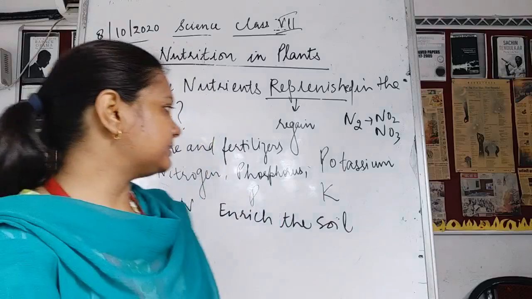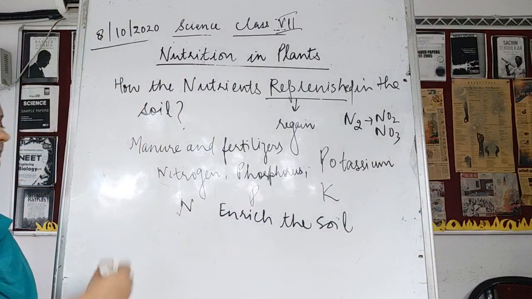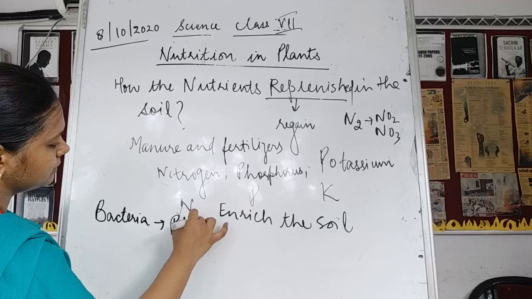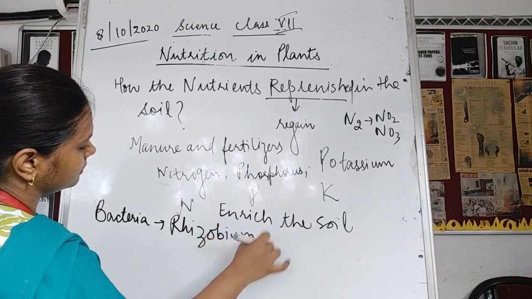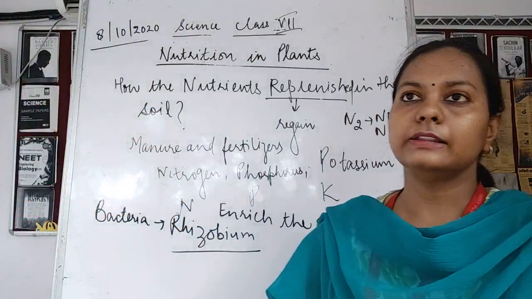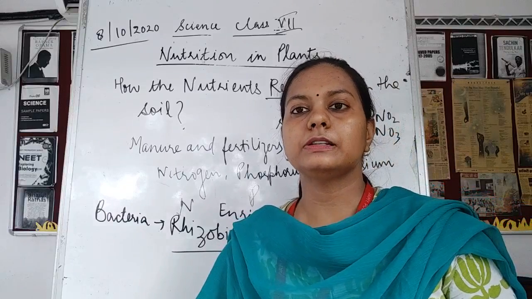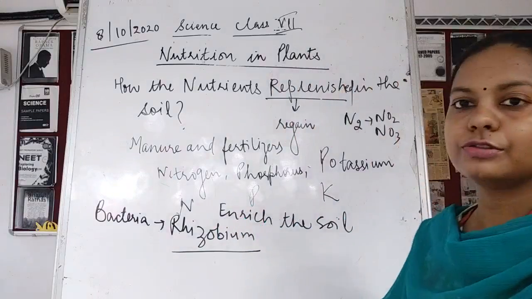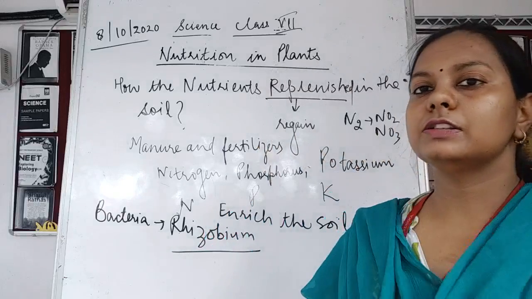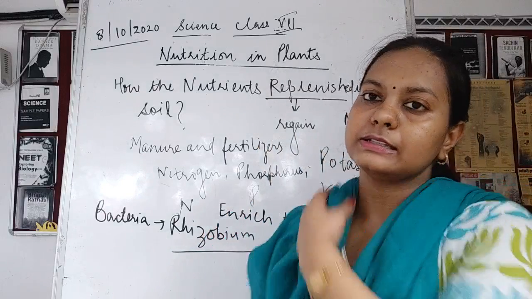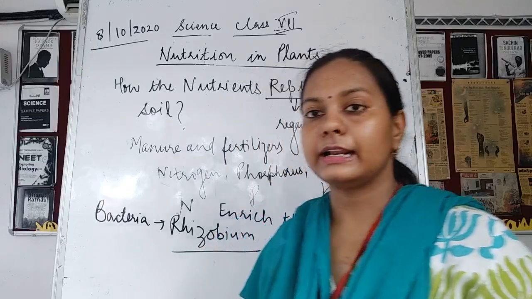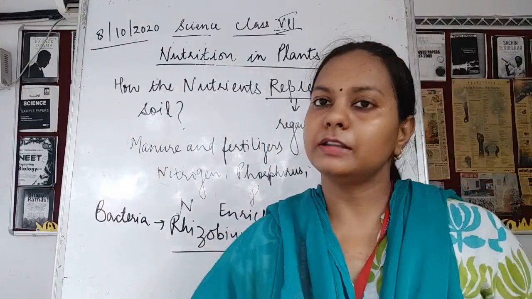The bacterium is said to be rhizobium. Please remember the name of the bacterium. The bacteria whose name is rhizobium. So this bacteria called rhizobium is going to gain the nutrients, and then it gives nitrogen to the other living plants. Extra nitrogen is present in the soil and it helps the plants present in the surrounding. Once they are present in the surrounding, the nitrites and nitrates also go inside the other plants also.